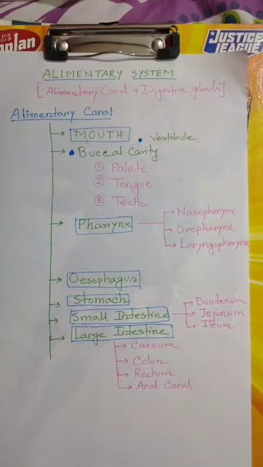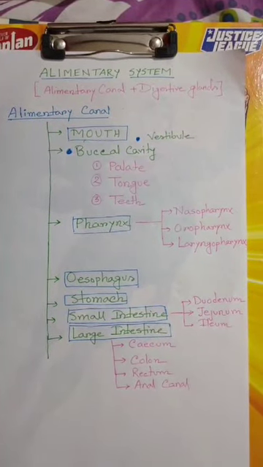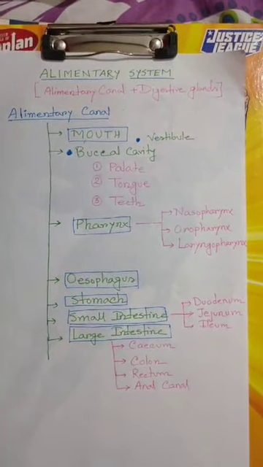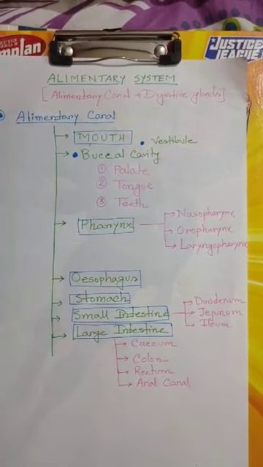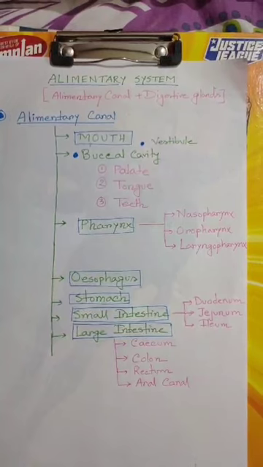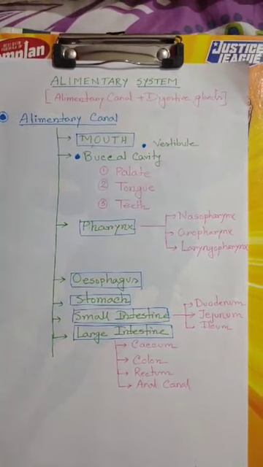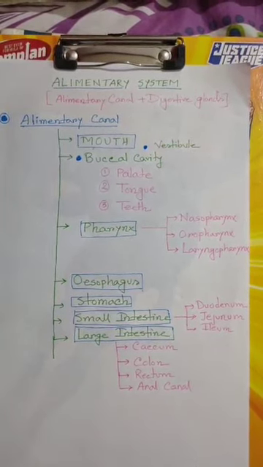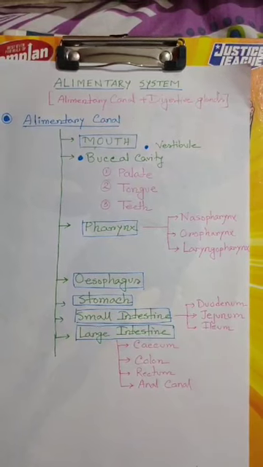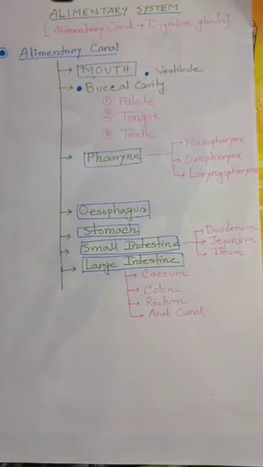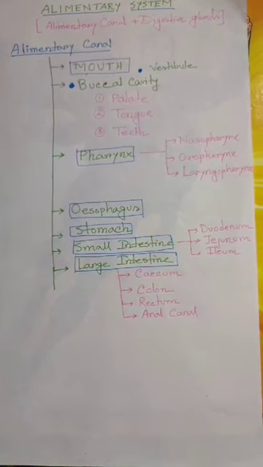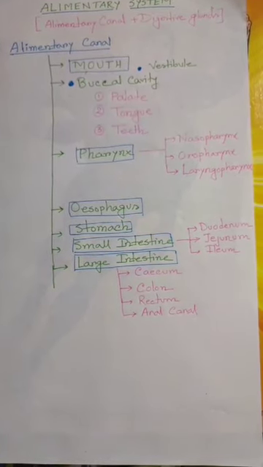We are starting our discussion on the alimentary system or digestive system. The digestive system consists of the alimentary canal and the associated glands. The alimentary canal begins with an anterior opening, that is the mouth, and it opens out posteriorly through the anus. The mouth leads to the buccal cavity. The mouth is divided into two parts, that is the vestibule and the buccal cavity.